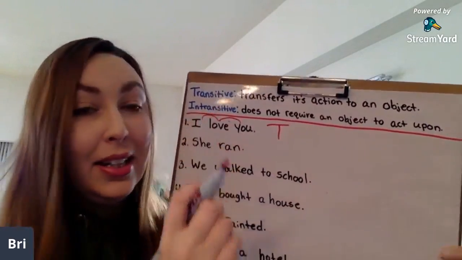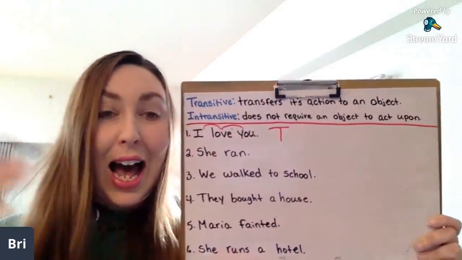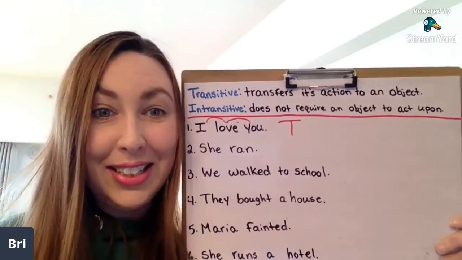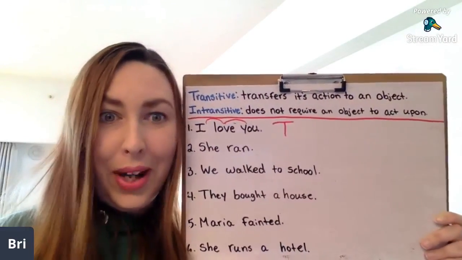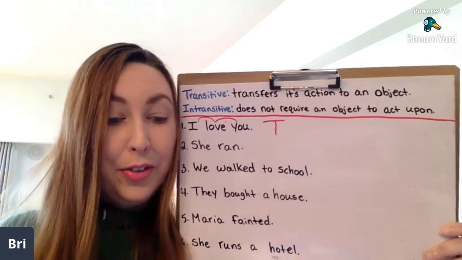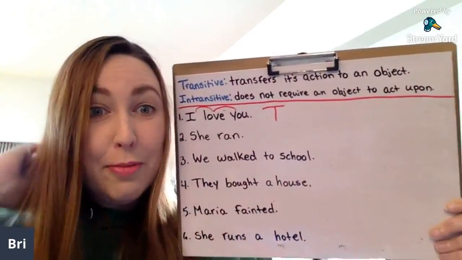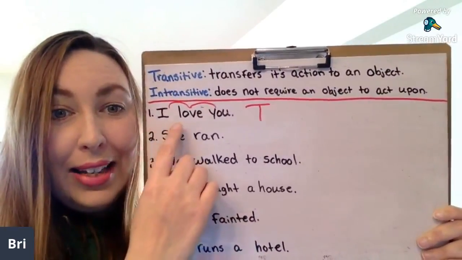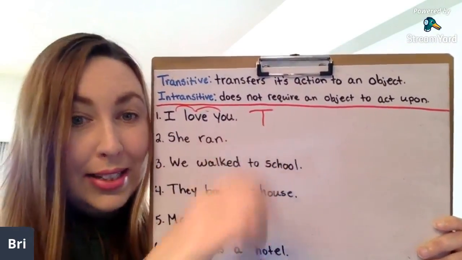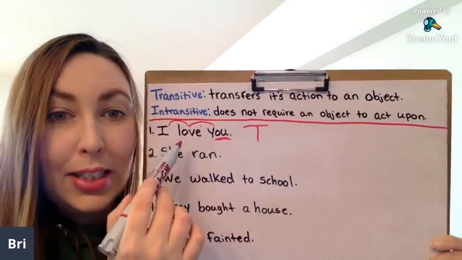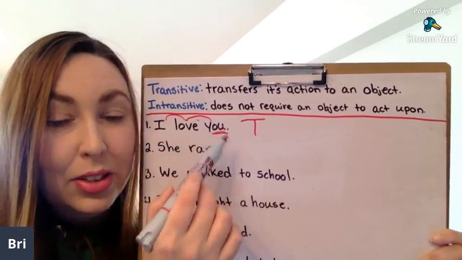You, right? If we just said, I love, maybe you would wait for the rest of the sentence, right? I love what? You love ice cream. You love me. You love the favorite TV show that you've been watching recently. What do you love? So I love you. This is transitive. So you is the object. We're transferring the action to you.